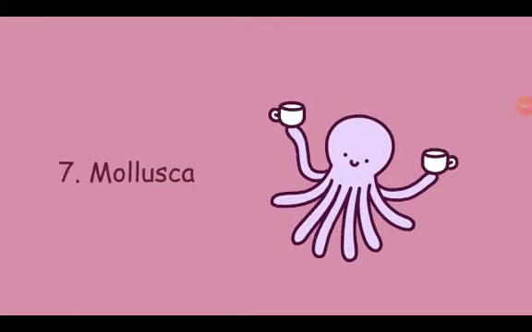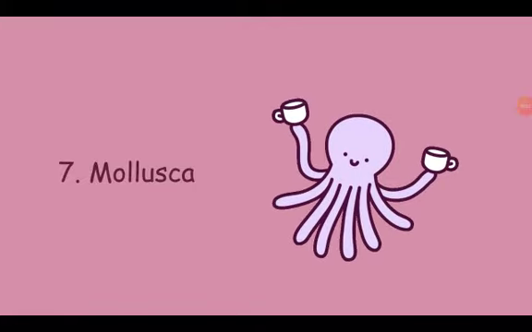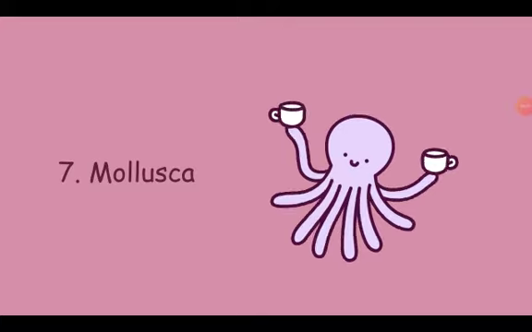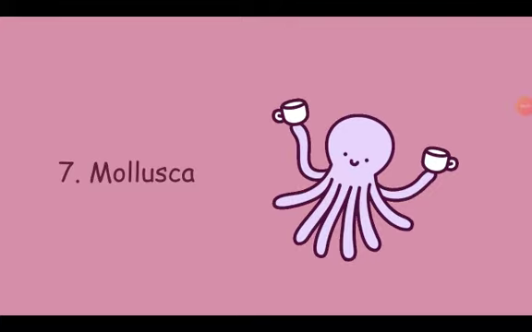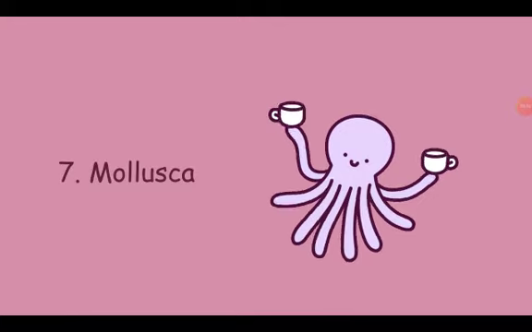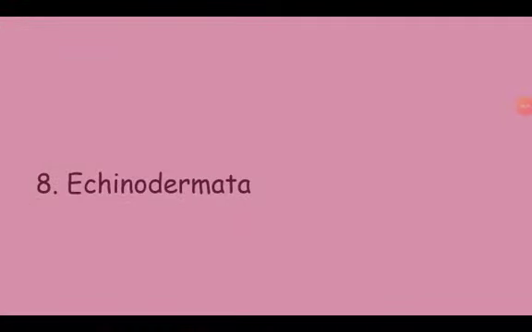Class Mollusca. The organisms in class Mollusca have a soft body, which may or may not have a shell. They have a muscular foot for locomotion, movement and for catching prey. Examples are octopus and snails. Class Echinodermata. The body of class Echinodermata is spiny, so that these organisms can fend off their predators. They are mostly marine, main examples being starfish and sea urchin.